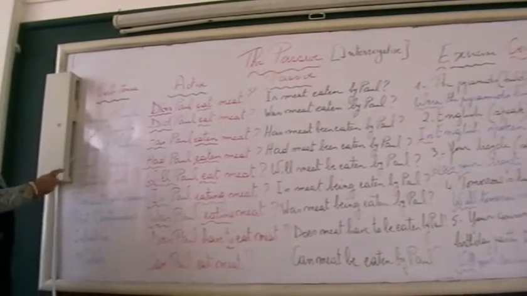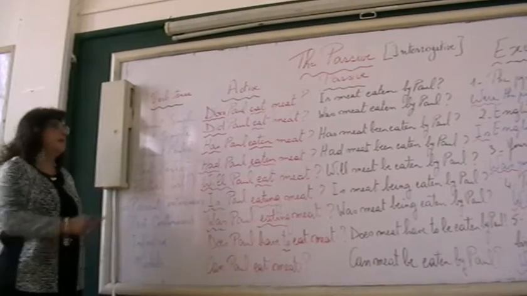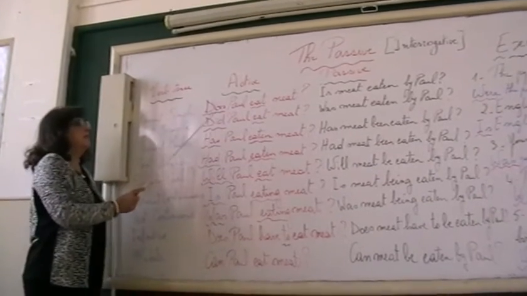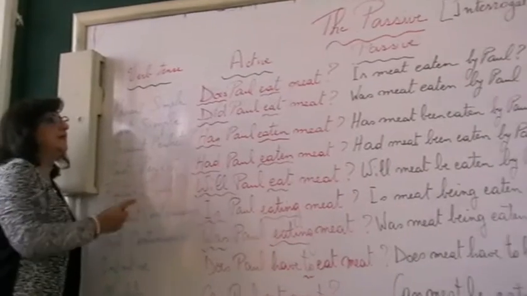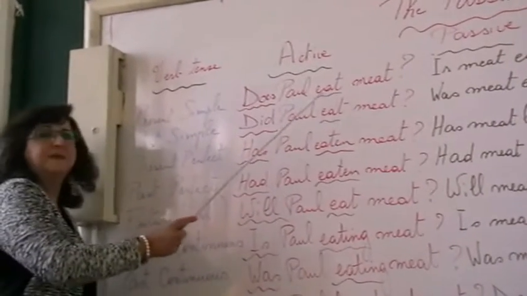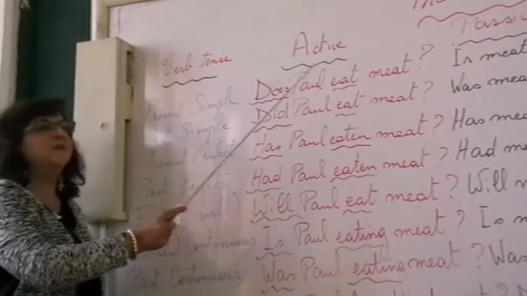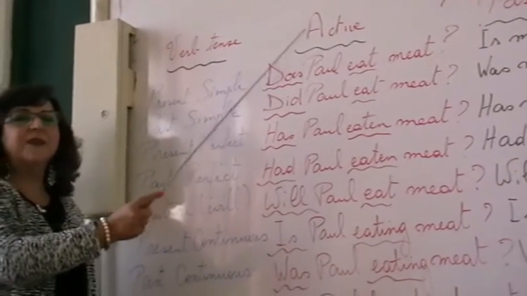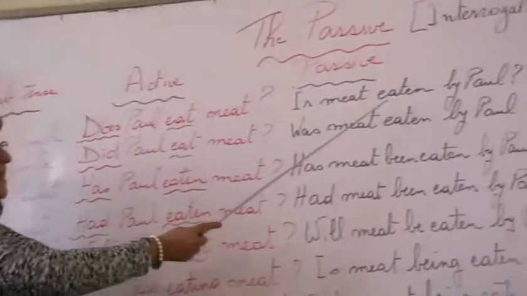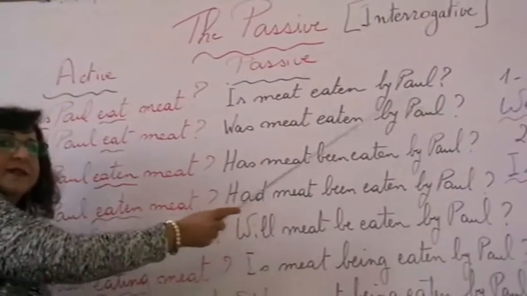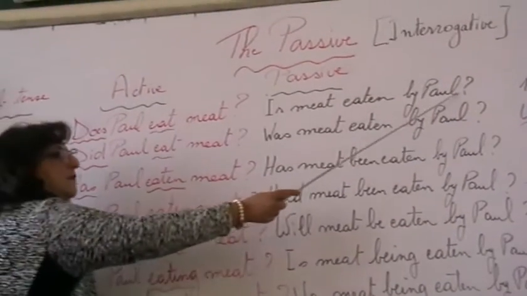Now let's look at this. Again, I'll take the same tenses but in the interrogative. Here, let's see. Does Paul eat meat? This is the interrogative, the present simple tense. So I put verb to be in the interrogative. What is verb to be in the interrogative? It's either is, am or are at the beginning. So, is meat eaten by Paul? This is how it will form the passive interrogative.